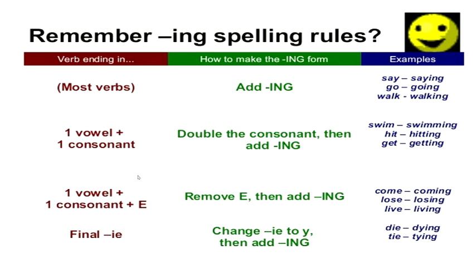But when you have one vowel and one consonant at the end of your verb, example swim, at the end there is one vowel and one consonant. I is the vowel, M is the consonant. Similarly hit, I is the vowel, T is the consonant at the end. Get, E is the vowel, T is the consonant at the end. So in such verbs, we double the last consonant and then add ing.